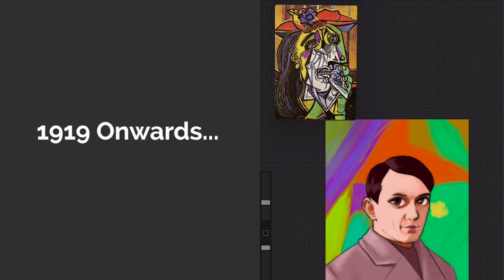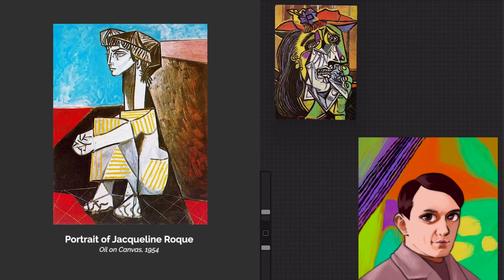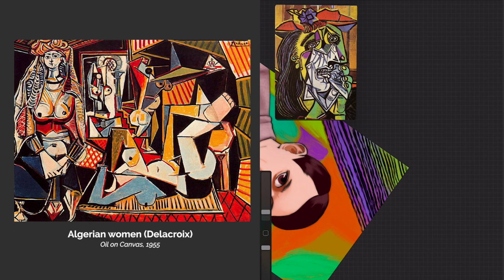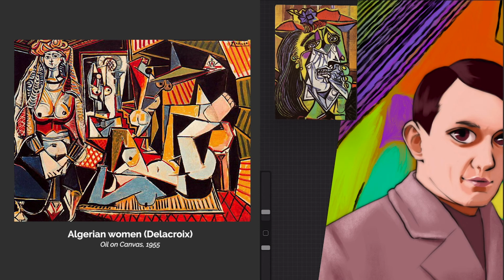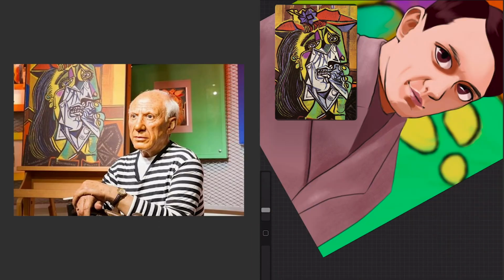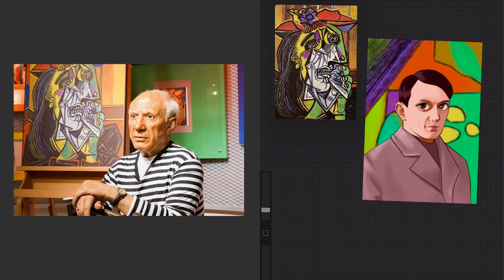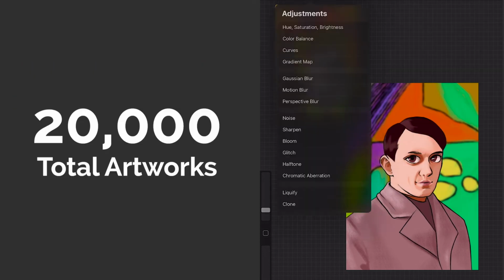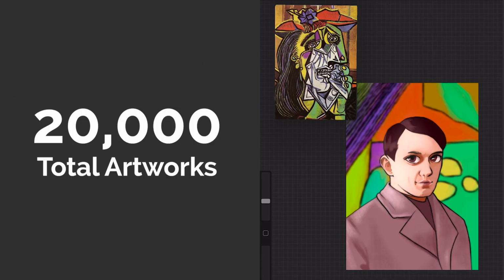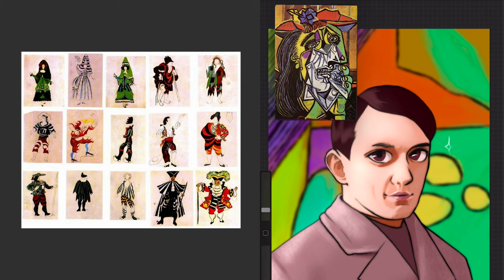From 1919 and onwards became Picasso's period where he embraced all the styles he'd learned throughout his life. Some of his most famous works, one of the most notable ones being Guernica, were created during this period of time. Picasso passed away at the age of 91 in 1973. Throughout his long career, he created over 20,000 paintings, drawings, sculptures, ceramics, and other items such as costumes and theater sets.